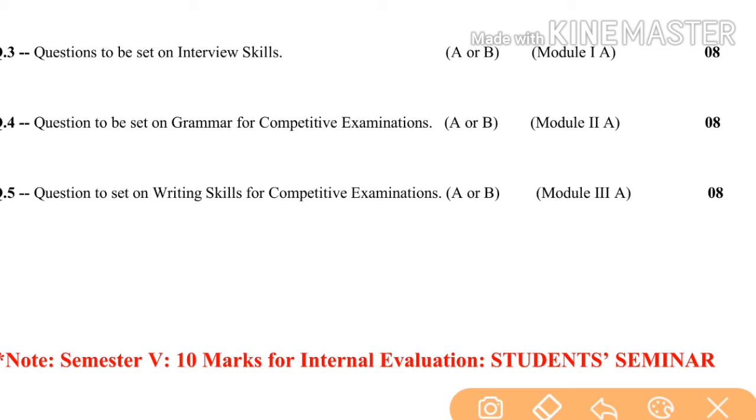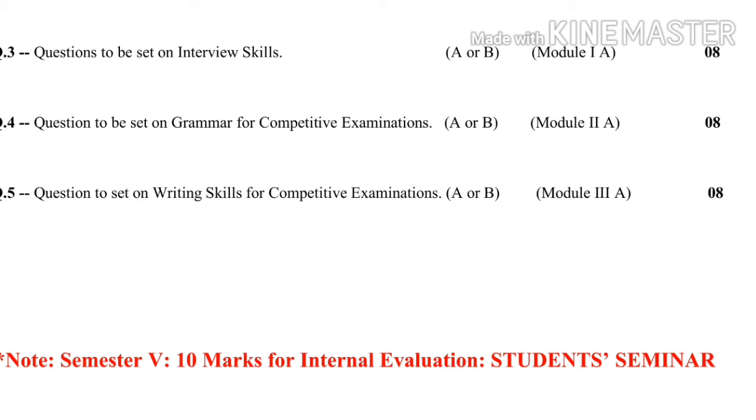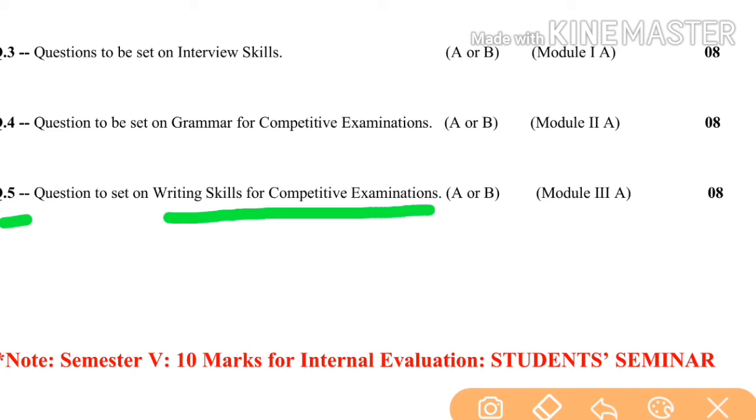So again, question number 4. Here the question will be set on grammar for competitive examinations. Here also you have options A or B, and this question will be asked on module second A, that is grammar for competitive examinations, and this question will also carry 8 marks. Then once again, question number 5. Now this question will be set on writing skills for competitive examinations. Here also you have options A or B, and this question will be asked on module 3rd A, and it will also carry 8 marks.